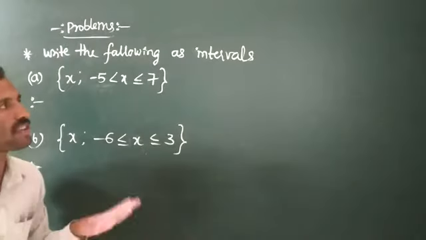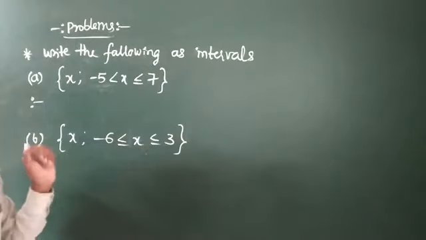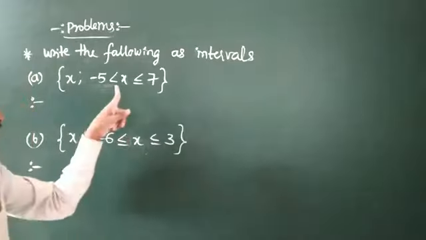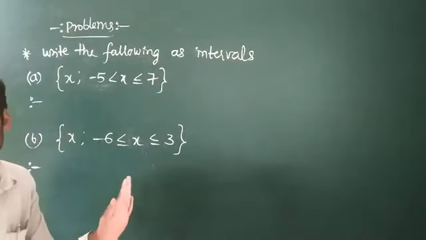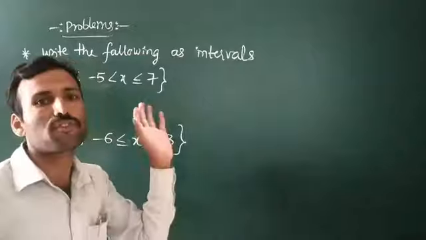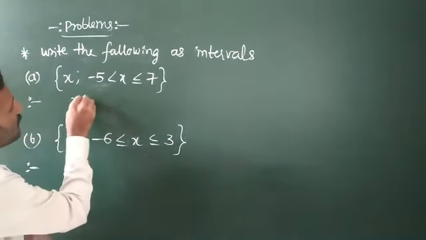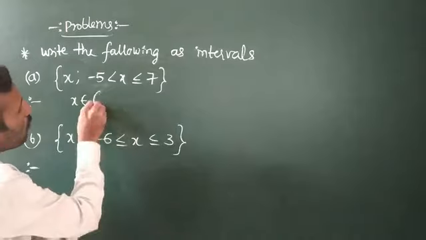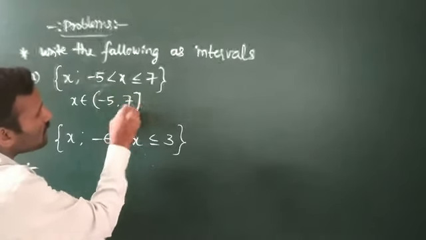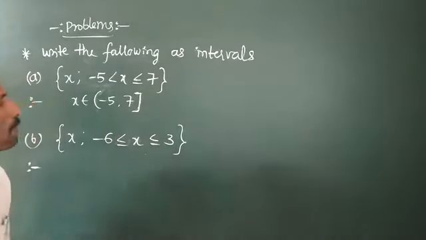Write the following sets in the form of intervals. First here is x such that -5 is less than x, less than or equal to 7. That is including 7, excluding -5. This is definitely an interval, as you know, in the form of a semi-closed interval, that is x belongs to the open interval at -5 and closed at 7.